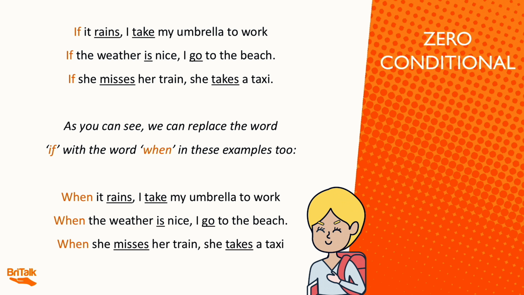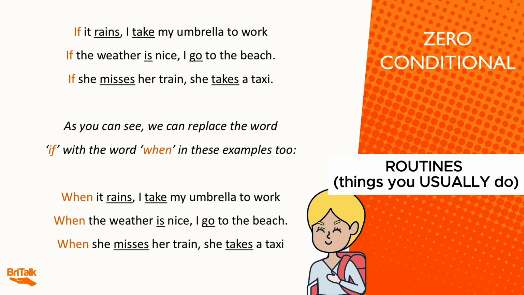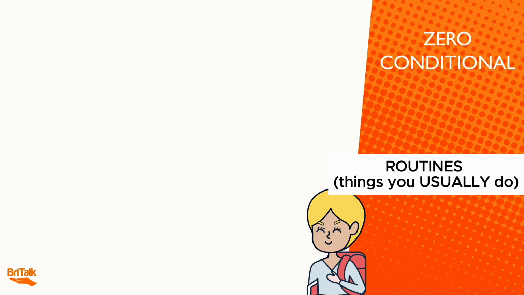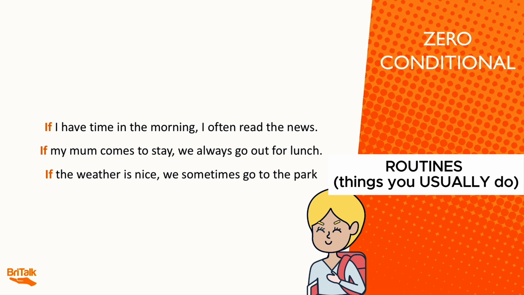In fact, as the zero conditional is used to talk about general truths, it is often used to talk about routines. For example, if I have time in the morning, I often read the news. If my mum comes to stay, we always go out for lunch. If the weather is nice, we sometimes go to the park.